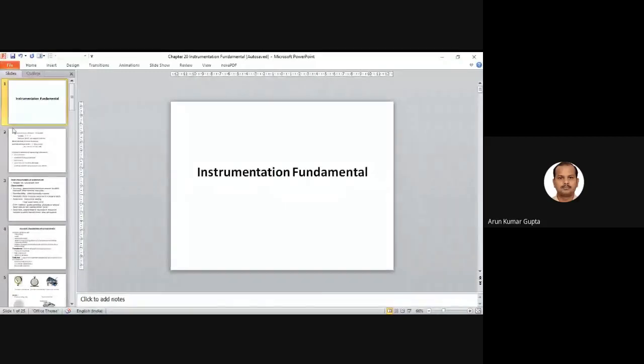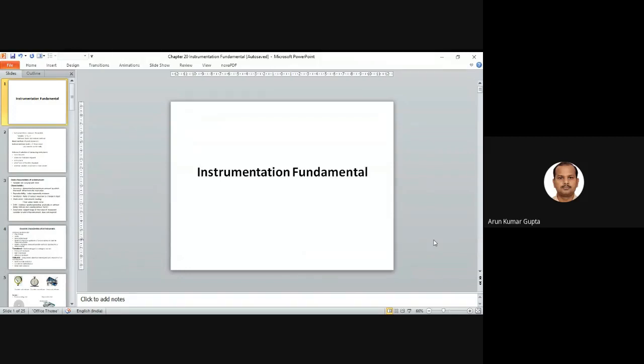Okay, so today we are going to introduce a new concept of instrumentation. Basically, in your control, we are using different types of instruments. They are very popular. They are basically based on certain principles, with some modifications applied, so we have a different name. We will cover these in this instrumentation part, and we will talk first about the fundamentals.